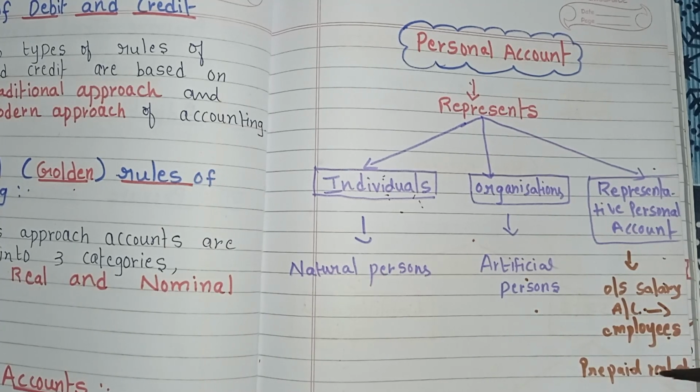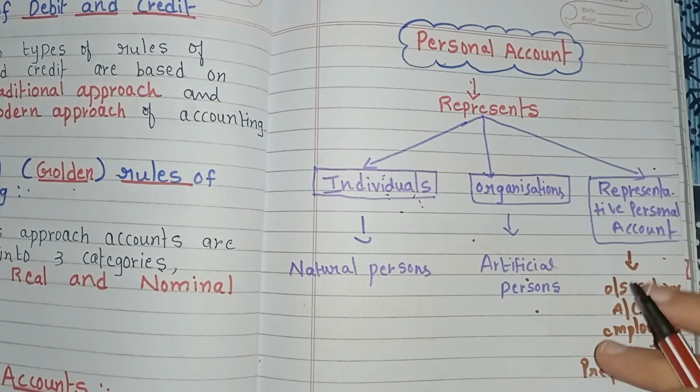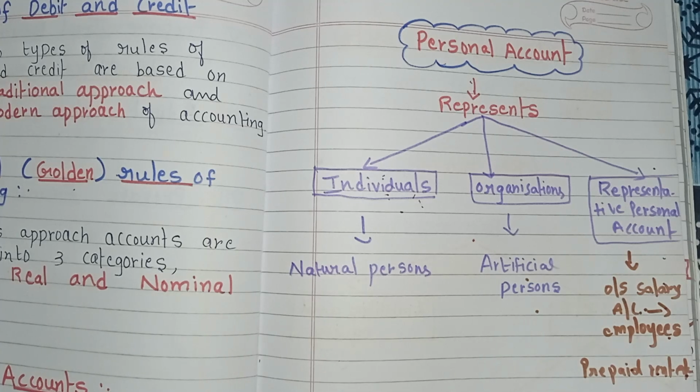Or prepaid rent account represents the landlord to whom rent is paid in advance. Or any accrued interest account. These come under representative personal account. Fine. Now we will see the example.